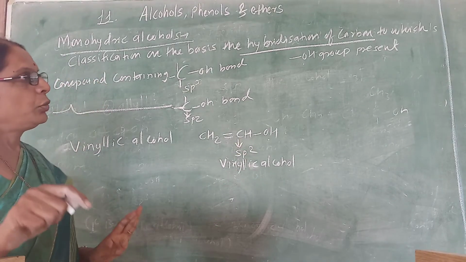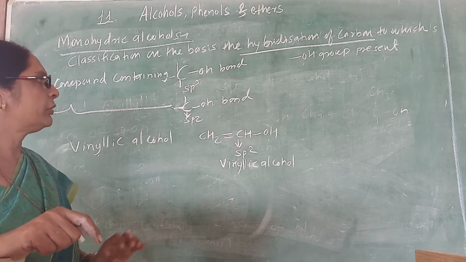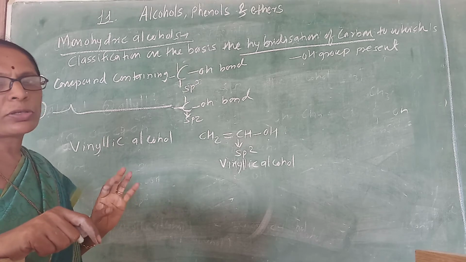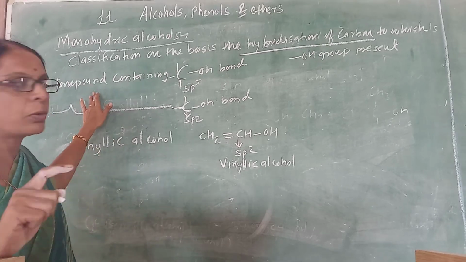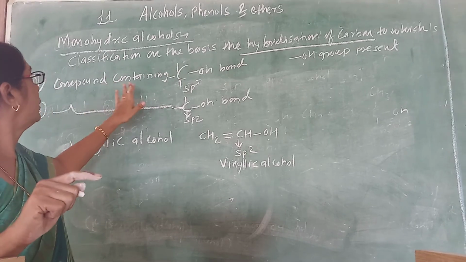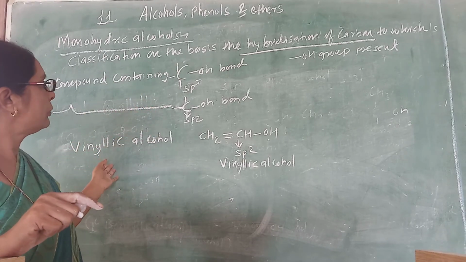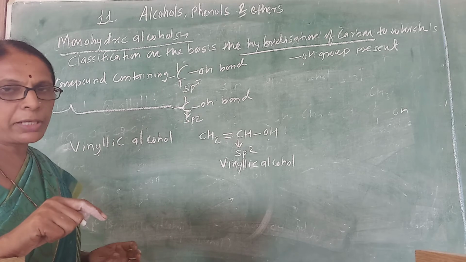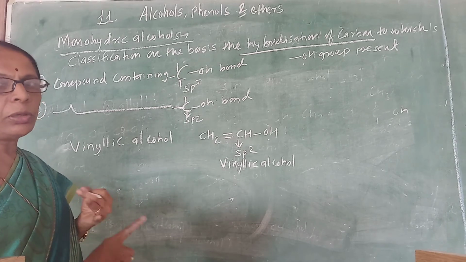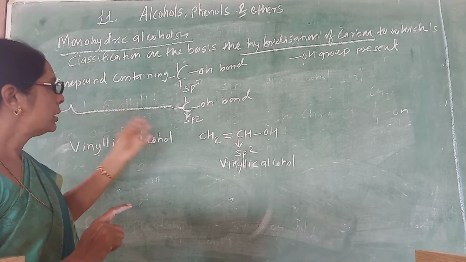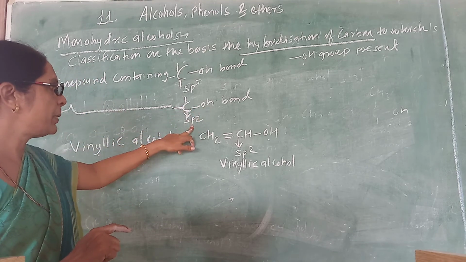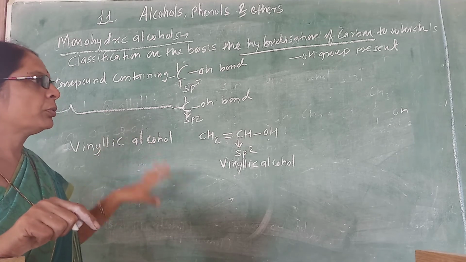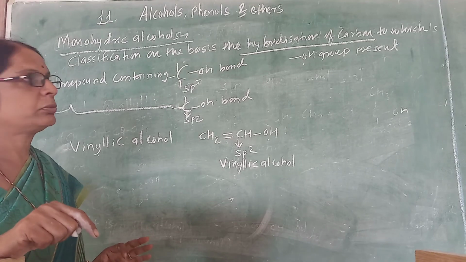So in today's lecture, we discussed a very common thing, the classification on the basis of the hybridization of the carbon to which the hydroxy group is attached. So alcohols may be primary, secondary, tertiary. Then we consider the classification on the basis of hybridization, in which we consider the sp3 hybridized: alcohol, then benzylic alcohol, then allylic alcohol, and the last is hydroxy attached to a carbon which is sp2 hybridized, the vinylic alcohol. Okay, so these basic things you must know, otherwise it's not possible to write the structure. Okay, thank you.